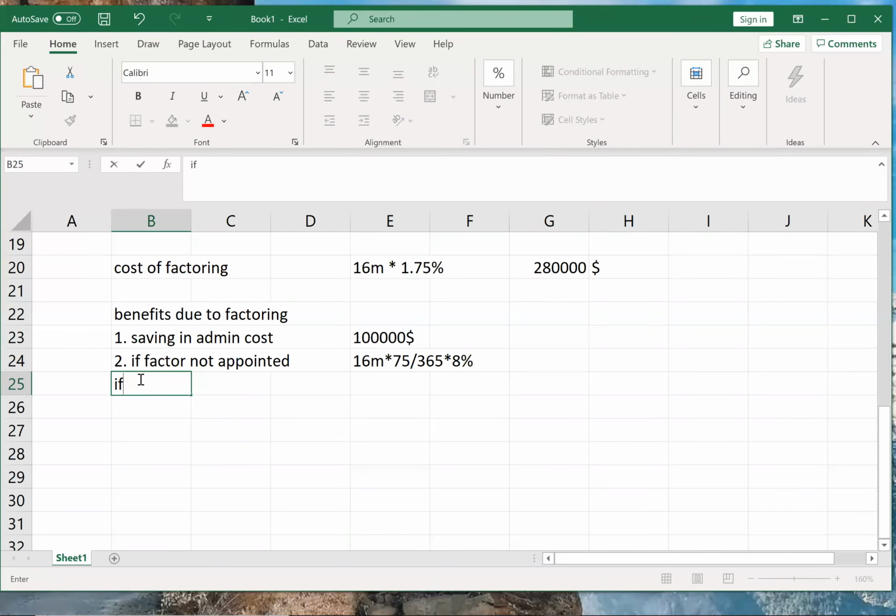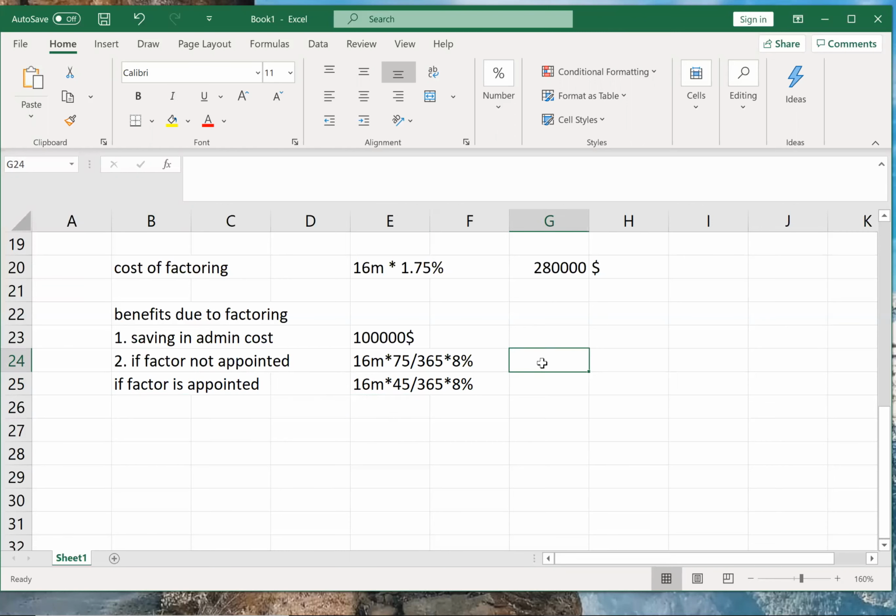See, but if factor is appointed, I'll pay $16 million into 45 by 365 into 8%. Correct. So therefore I'll get savings. So let us see how much is that. So this will be 16 million into 75 by 365 into 8%.